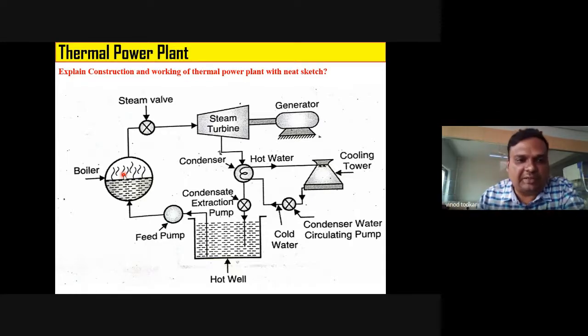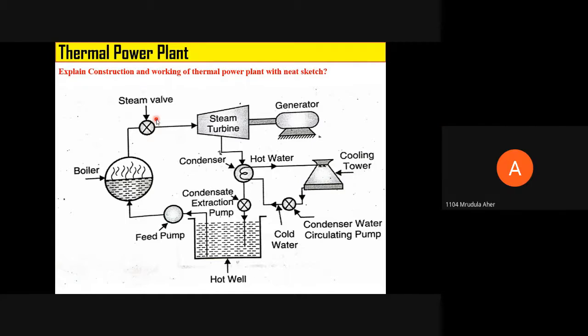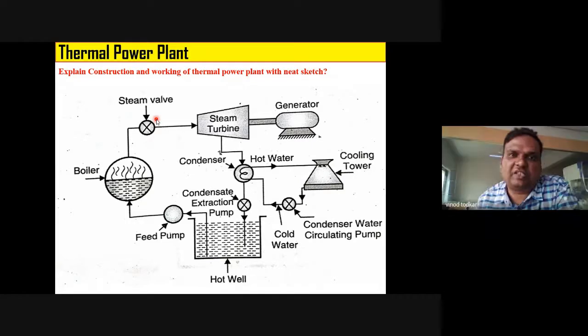Okay, so in boiler water gets converted into high pressure and high temperature steam. Now see, this is steam wall. Open and close. Open, close and regulate. So what is the function of steam stop wall? To start, stop and regulate the flow of steam flowing from boiler to steam turbine.